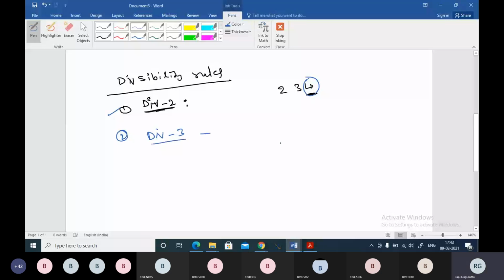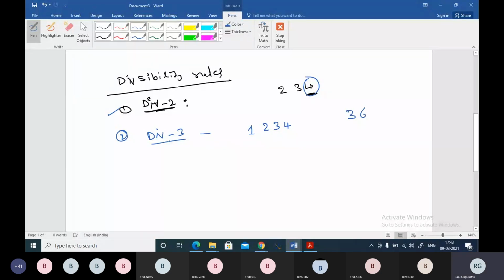See, on divisibility rules also you may find problems, boss. So divisibility rule of 3. Guys, let me take a number 1, 2, 3, 4, and let me take a number 36. Okay, we have one number here, 1, 2, 3, 4, and we have 36. Smaller number I am taking.